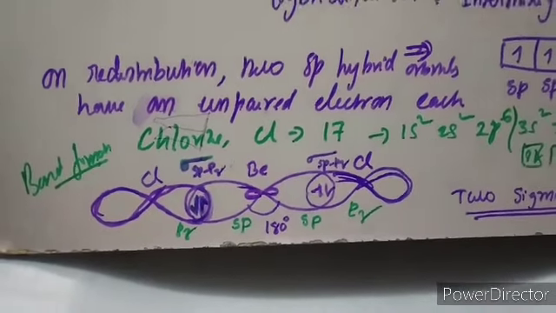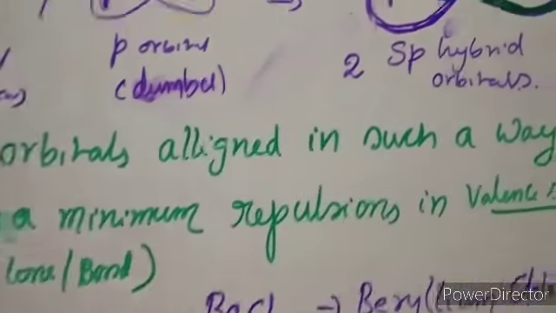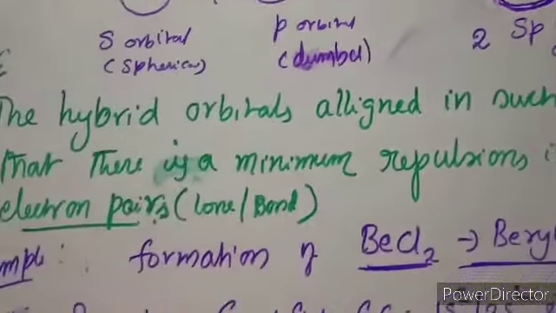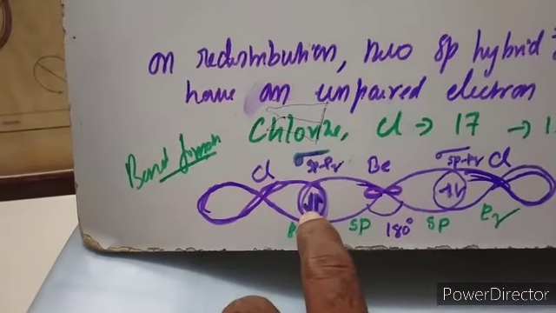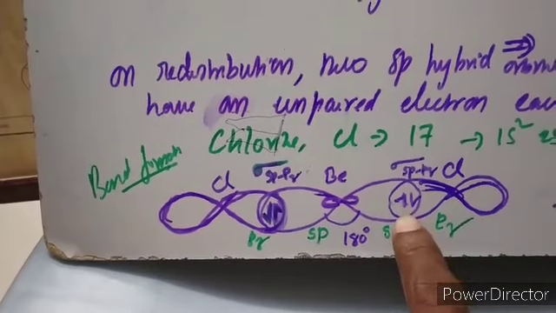And now what happened? As you know, the repulsion should be minimum between the electron pairs. So this is a bonded electron pair, this is the other bonded electron pair.